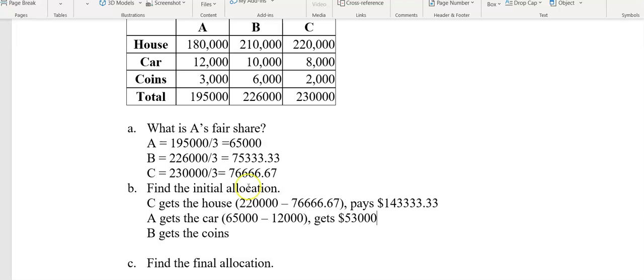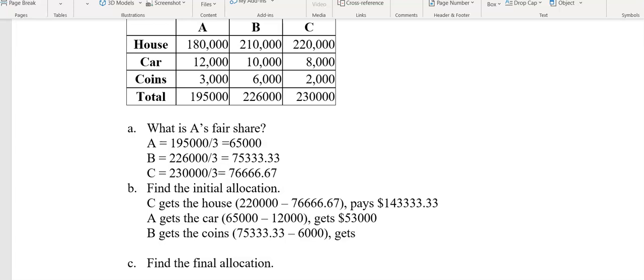All right, now let's look at B. B got the coins. The coins were only worth $6,000 to B, but B's fair share is $75,333.33. So let's take B's fair share and subtract off the value of the coins that he already got, and what's left is going to be how much money B still needs to get.